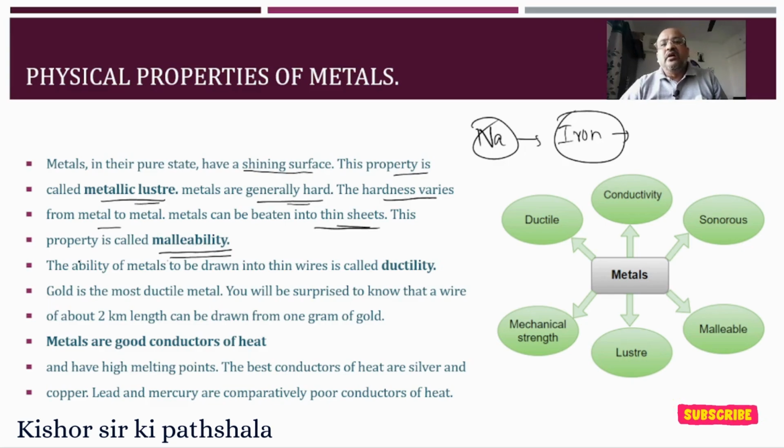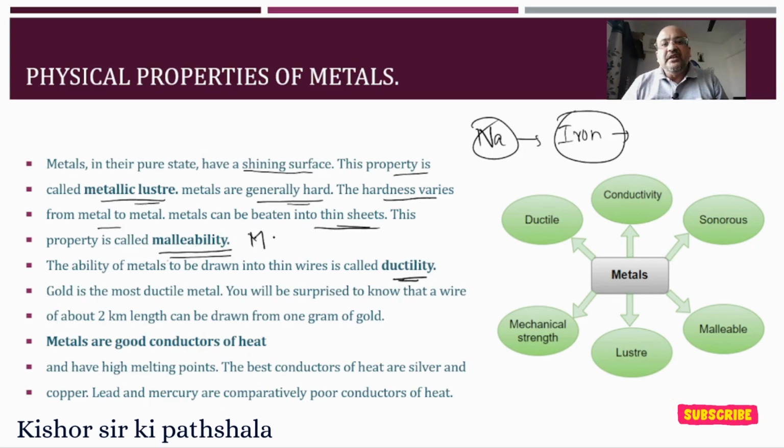Now, if you see the electrical wires in your house, how are these wires? They are very thin wires. The conversion of metals into thin wires is called ductility.